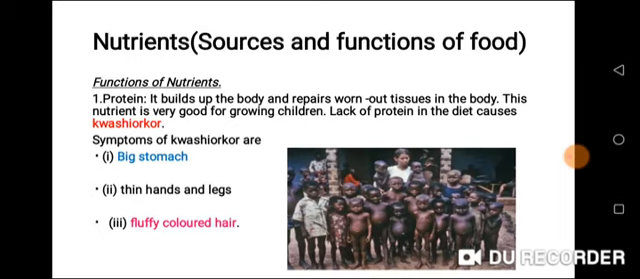Kwashiorkor is lack of protein in the diet. If the children do not have enough protein in the diet, it causes kwashiorkor. And these are the symptoms: big stomach, as you can see the pictures on the screen, thin hands and thin legs, fluffy colored hair.